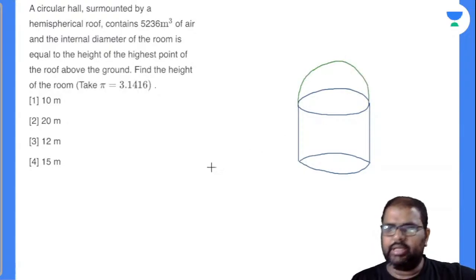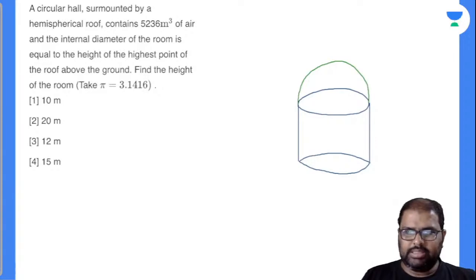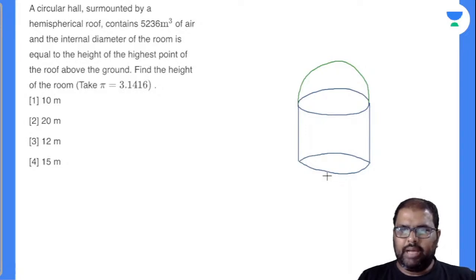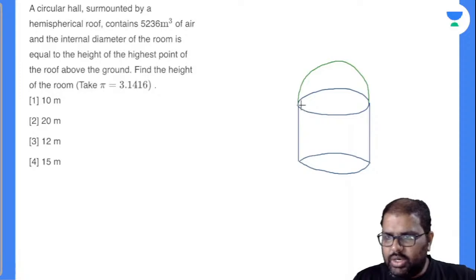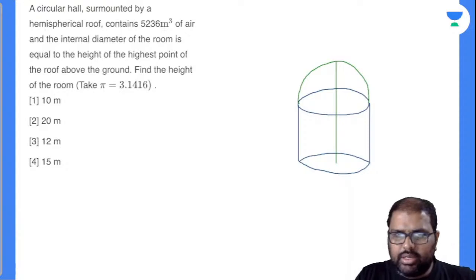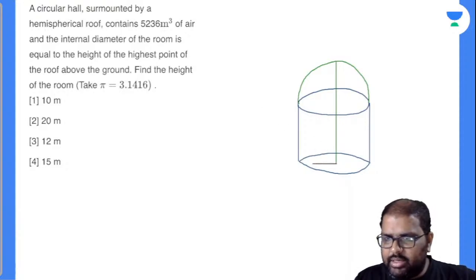So I have to take like this. Now what is the point there? It completely contains 5236 meter cube of air and the internal diameter of the room. So see here, this is called radius. Internal diameter of the room means this is your diameter of the room from top to bottom there, and this is nothing but the diameter of the circular room there. I'll take down like this, one second.